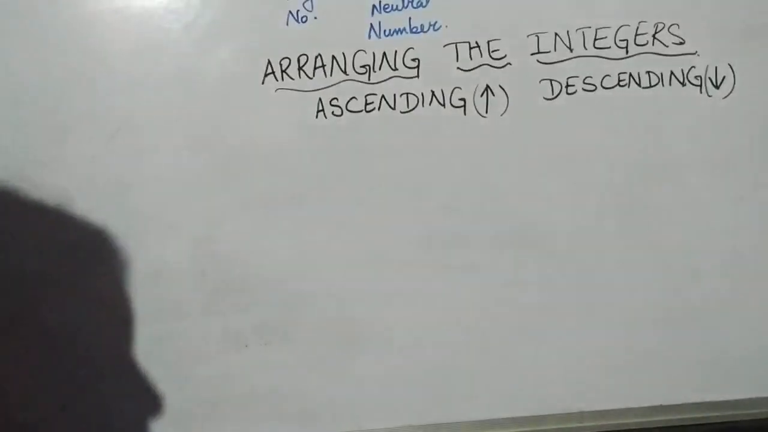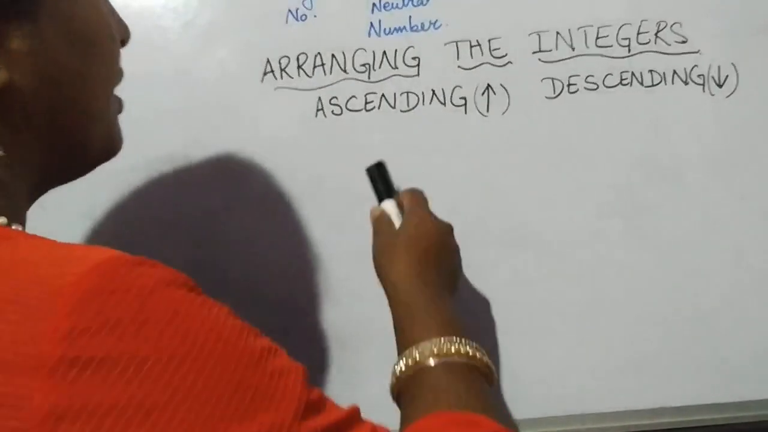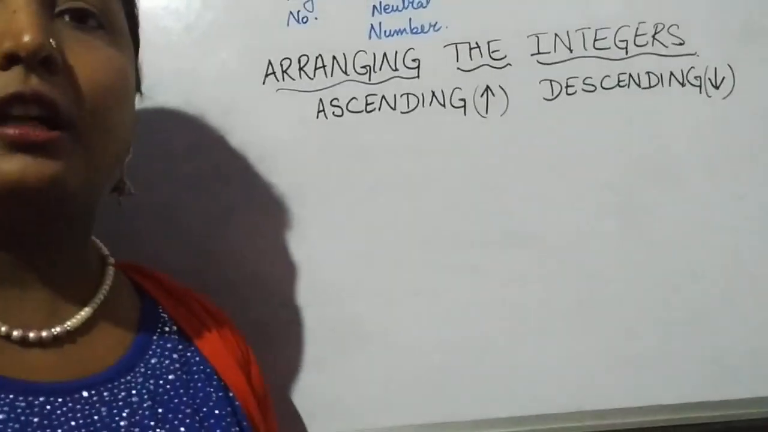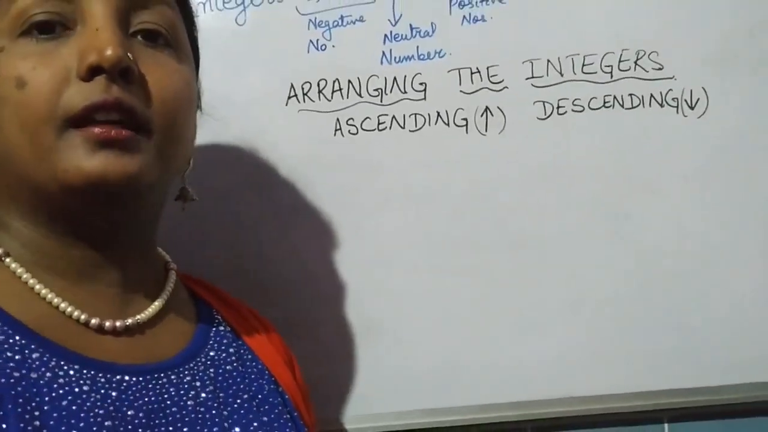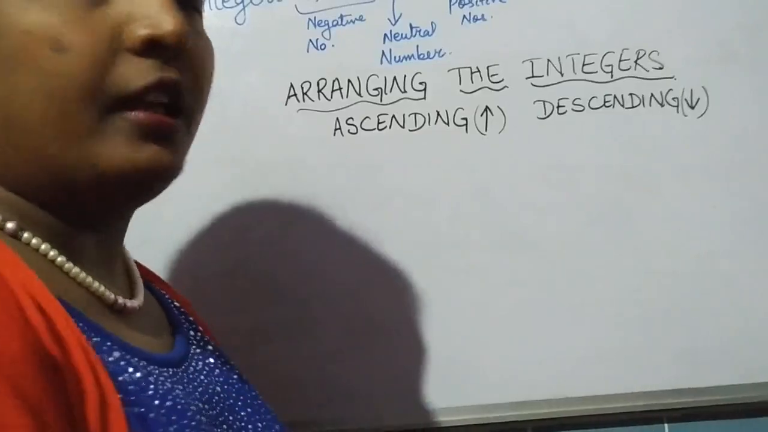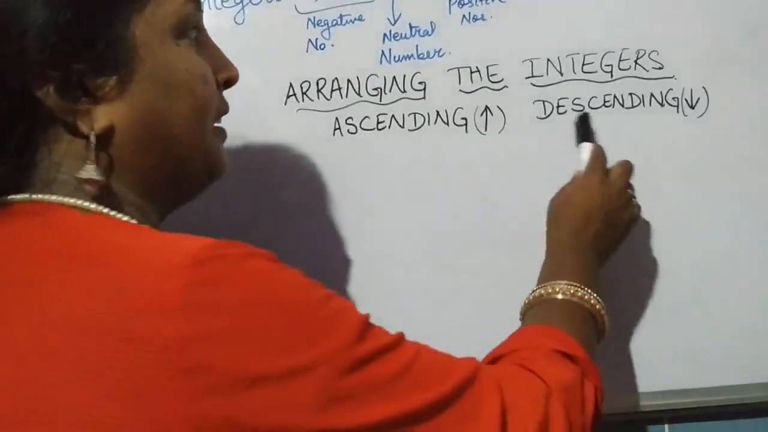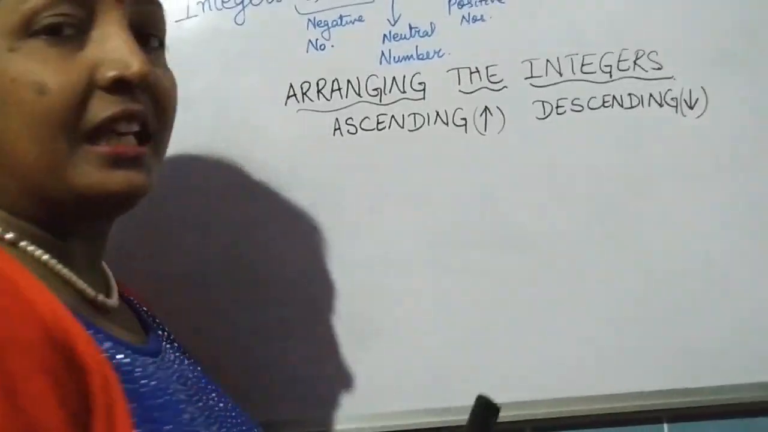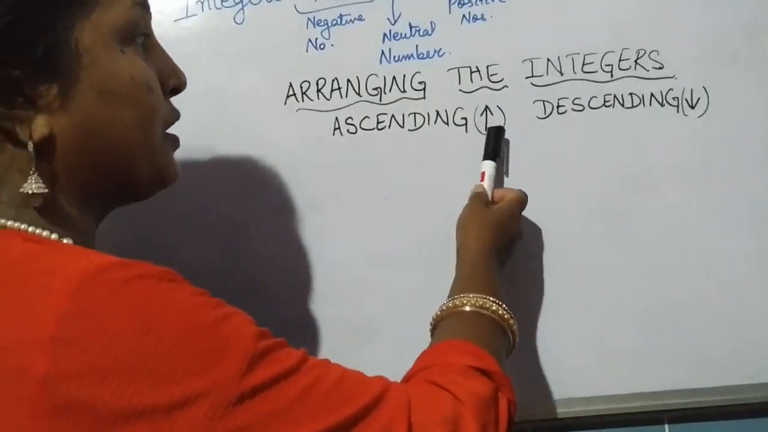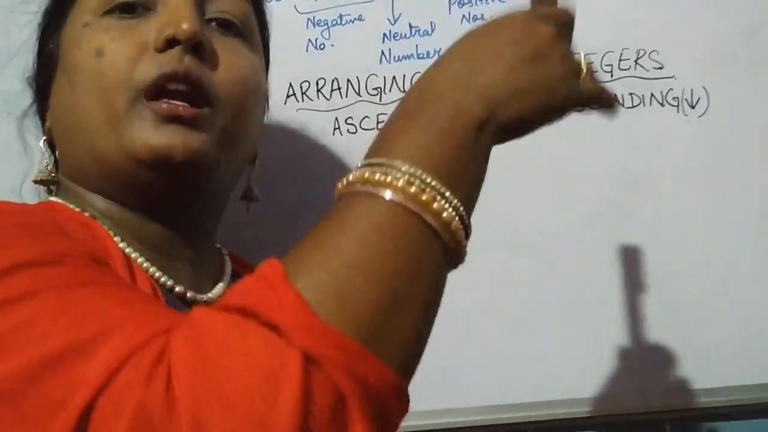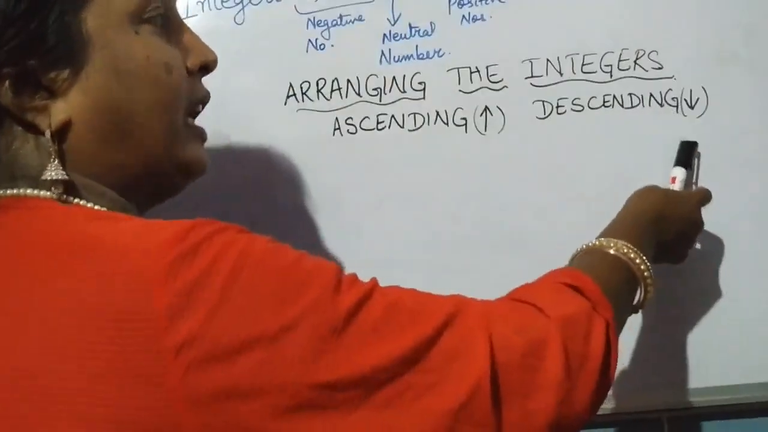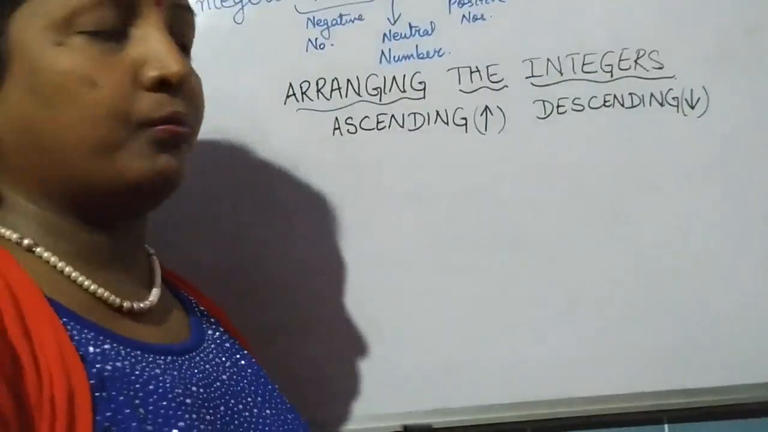Arranging the integers, in the sense of ascending and descending order. How to arrange the integers in ascending or descending order? Now see, I always prefer to write ascending with an arrow up and descending with an arrow down, which tells us ascending means always smaller to bigger. You go more and more. Descending, you come down. So bigger to smaller.